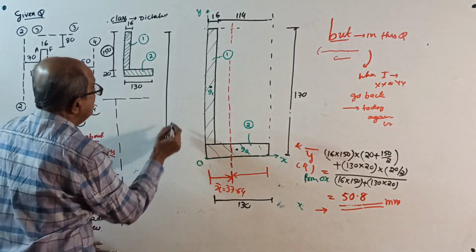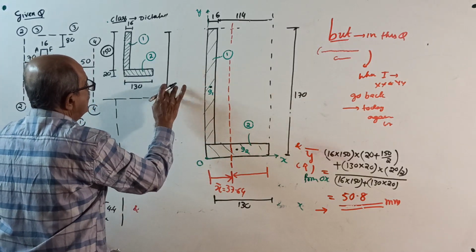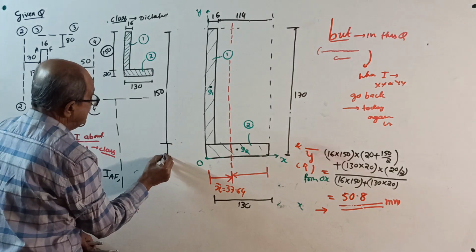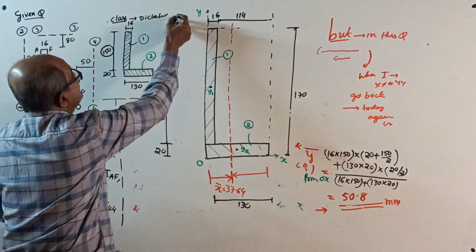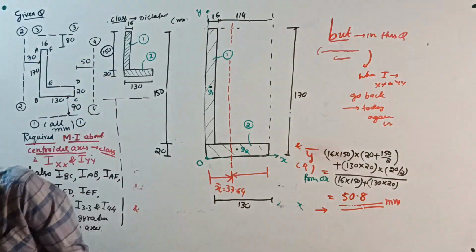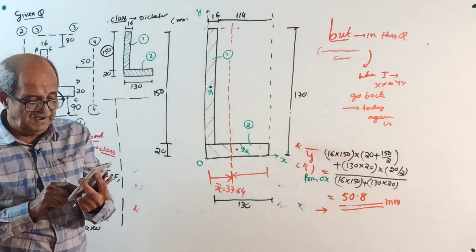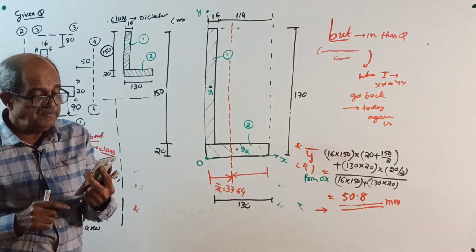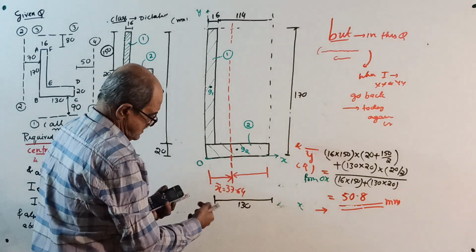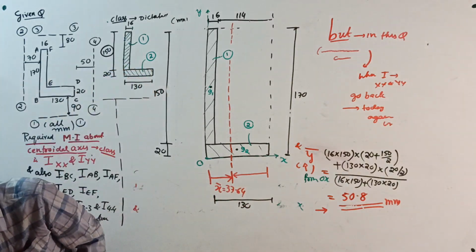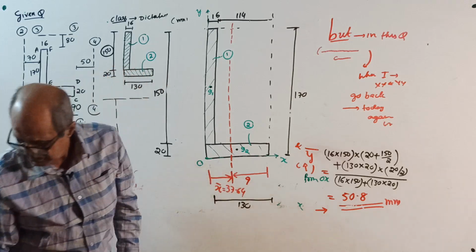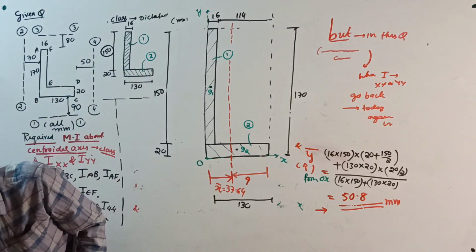There is a reason for it. The first question should be crystal clear. All dimensions are in millimeter, and this is 130 minus 37.64, which is 92.36. This is 92.36. I am making it in red color.